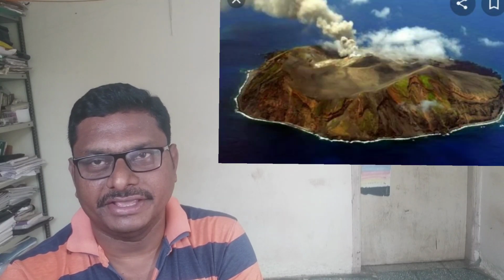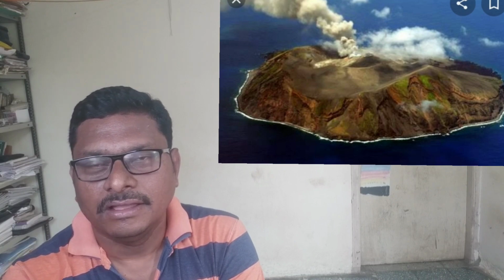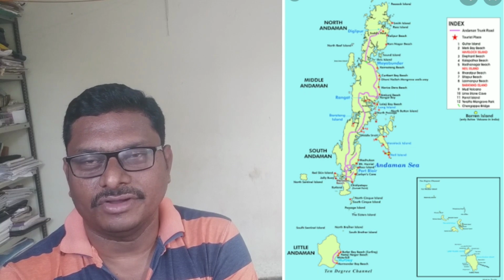They are found in the Bay of Bengal and formed due to volcanic eruptions. All these islands are hilly, and we may find evergreen rainforest.